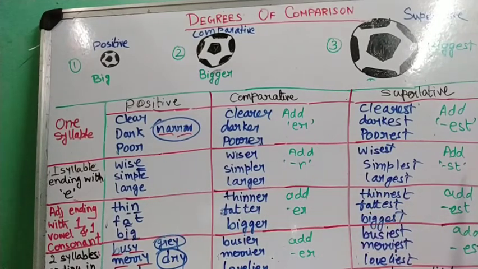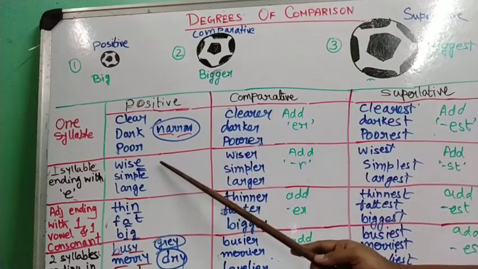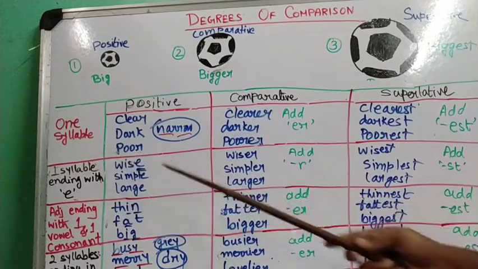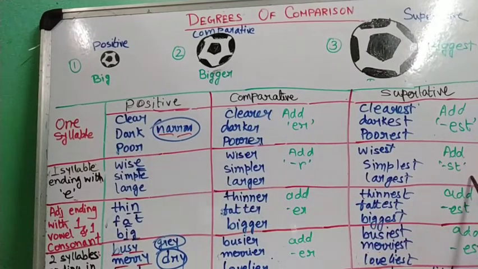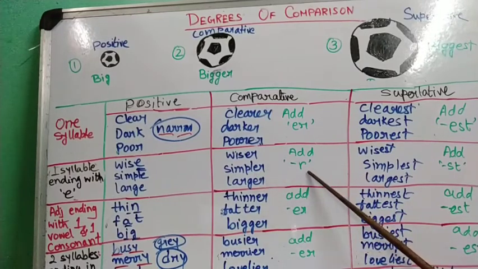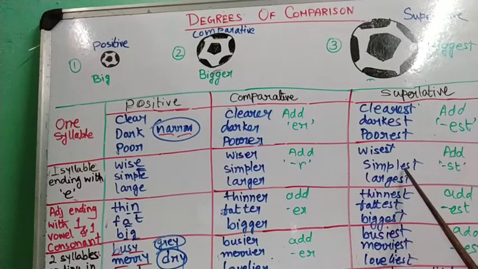And how is the superlative formed? By adding st only: simplest, largest, wisest, because e is already there. So we still follow the first rule, that is adding est for superlative or er for comparative. However, since e is already here, we are adding only r, and only st for the superlative.